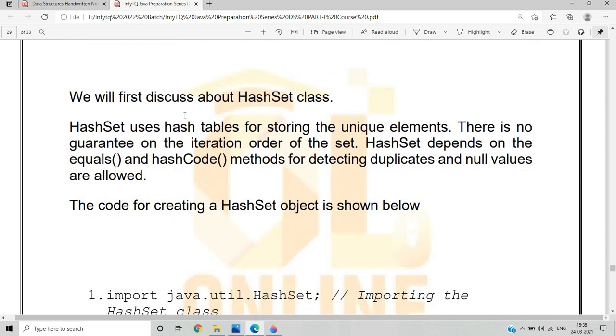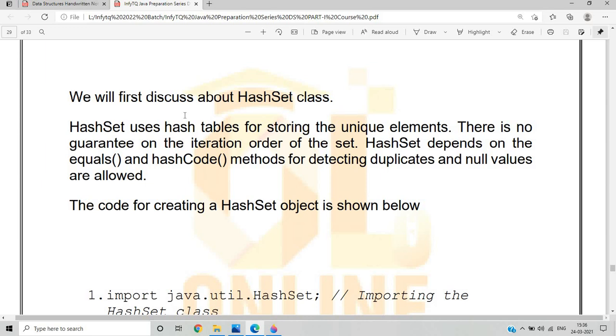So what do we mean by HashSet? HashSet uses a hash table. Hash table is an important concept that we will discuss in an upcoming video. HashSet uses a hash table for storing unique elements. There is no guarantee on the iteration order of the set, but HashSet is used for storing unique elements.